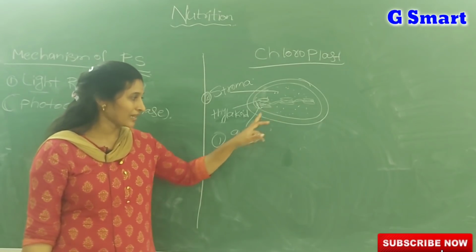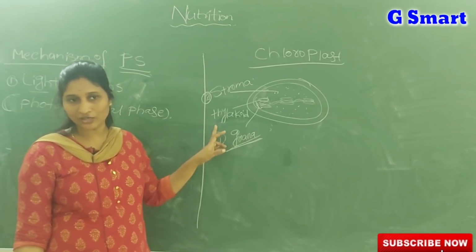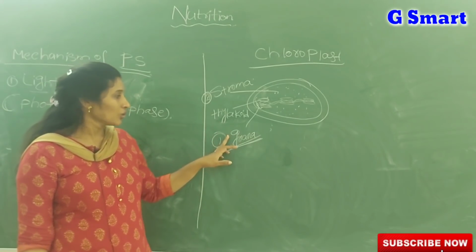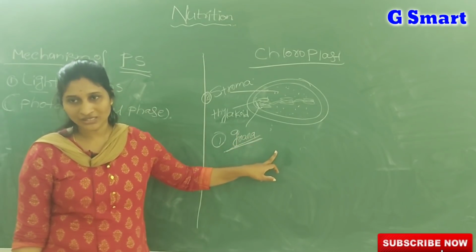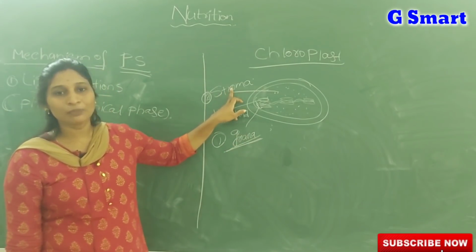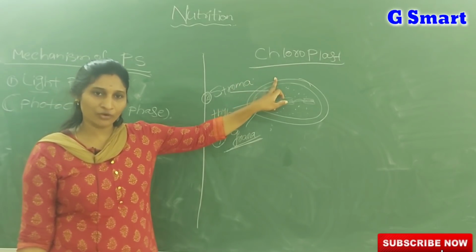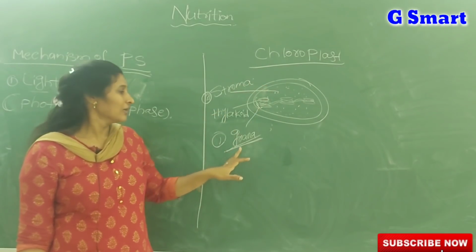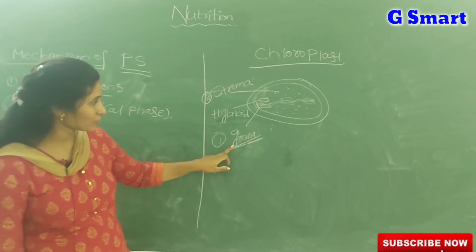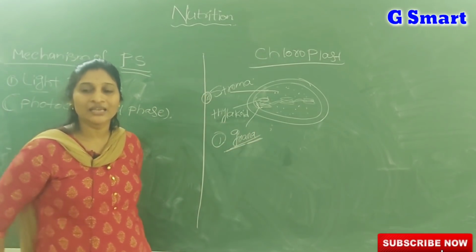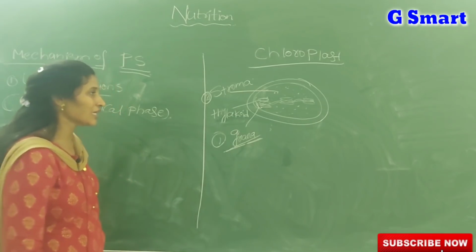The grana is the place where light reactions of photosynthesis occur, and stroma is the place where dark reactions of photosynthesis occur.